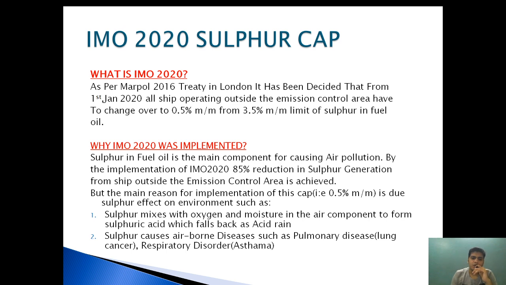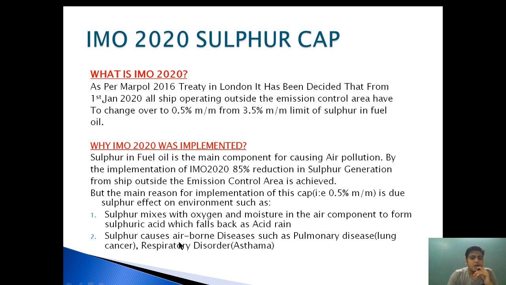But the main reason for the implementation of the cap is the sulfur's effect on the environment. The IMO 2020 decision has been taken as an environment-saving decision, to prevent damage to the environment and to have a sustainable environment. Sulfur mixes with oxygen and moisture in the air to form sulfuric acid, which falls back as acid rain.